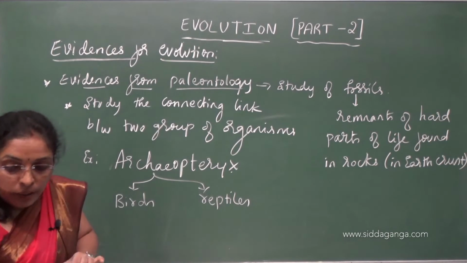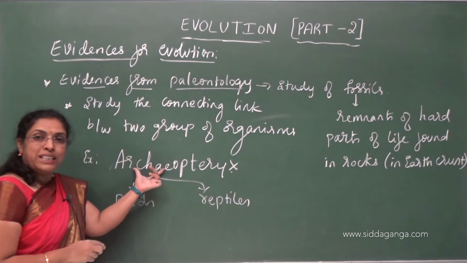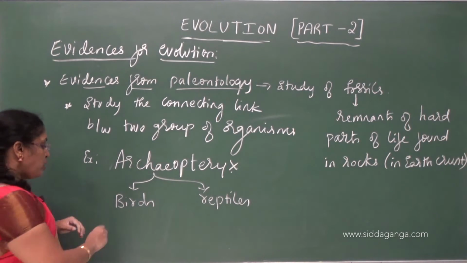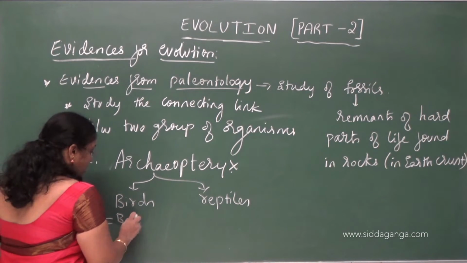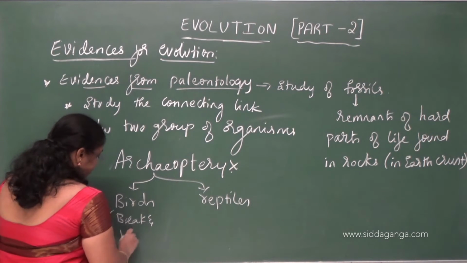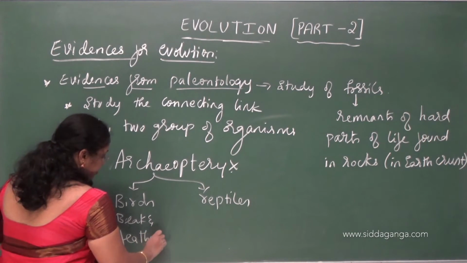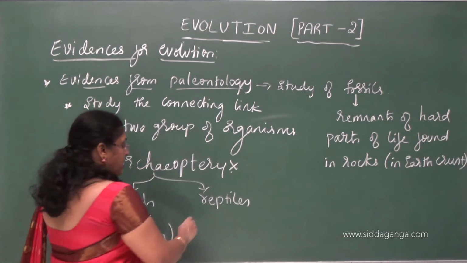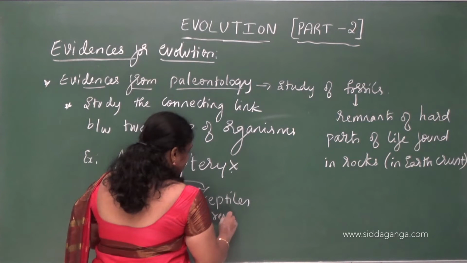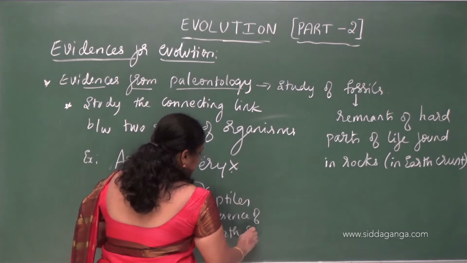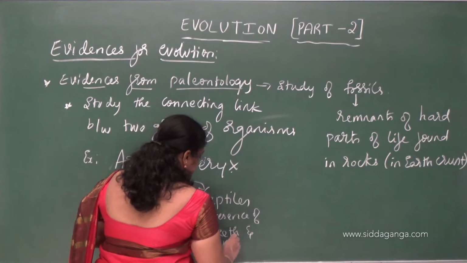This Archaeopteryx shows similarities to birds by the presence of beak and feathers. And it shows similarities to reptiles in the presence of teeth and skeletal system.